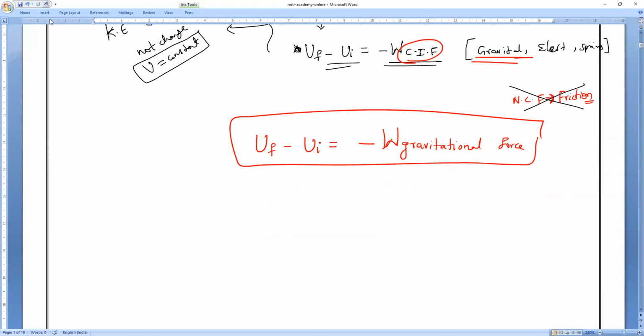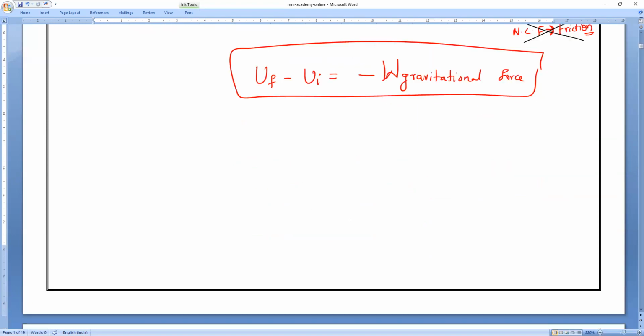Of course, we will solve the numericals also in today's class, so by that time you'll understand. For example, let me take a 2 body configuration. Let me take this point A and another point B. The initial potential energy of these bodies is at a certain distance. After a certain time, they are attracted by each other and the distance between them is reduced. They come together, so definitely the distance is changing.